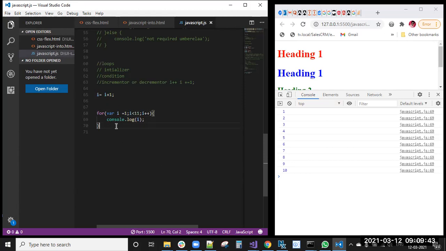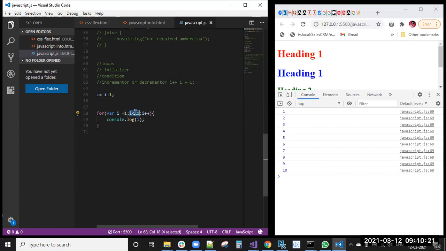Now I will explain what happens inside that loop. First, where i equal to 1, this is the start, and it executes only one time. Next it will go to the condition and check: 1 less than 11, the condition is true. First time it will not increment, it will print as it is. Next time it will come here and increment the value, 1 to 2.